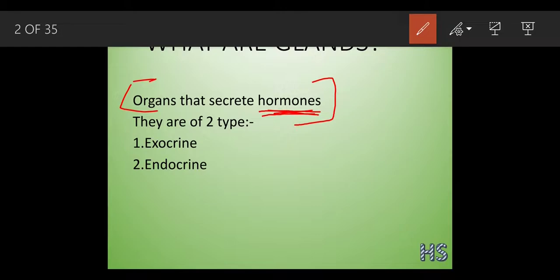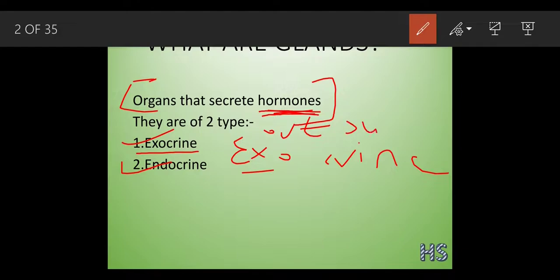There are two types of glands, that is exocrine and endocrine. Let's start with the first one, the exocrine gland. The word exo means out. You have already heard about this word in exothermic and endothermic. So exo means out, and crine means system. So what happens in exocrine glands?